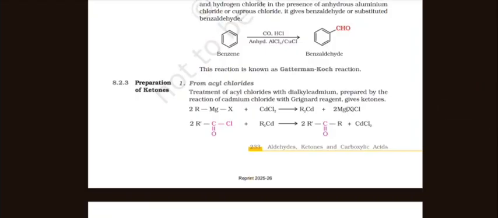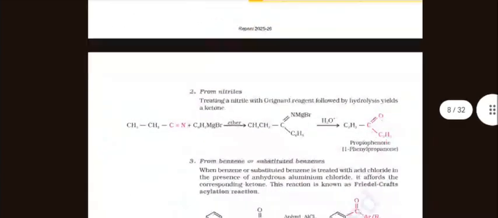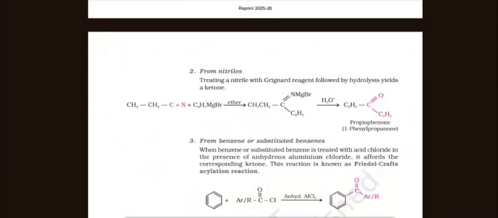Preparation of ketones from acyl chloride. Treatment of acyl chloride with dialkylcadmium, prepared by the reaction of cadmium chloride with Grignard reagent, gives ketones. From nitriles: treating a nitrile with Grignard reagent followed by hydrolysis yields a ketone.